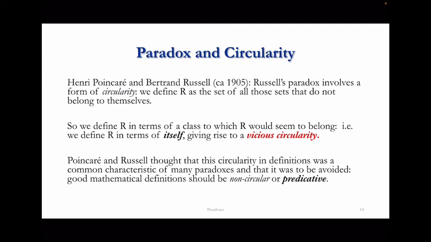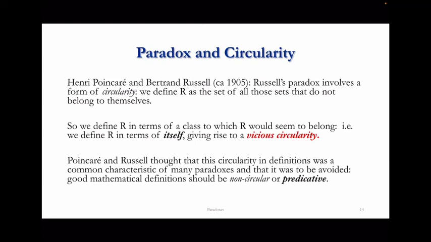They both thought that paradoxes like Russell's were caused by a form of vicious circularity. They noticed a form of circularity in definitions like that of R, the set of all those sets that do not belong to themselves.